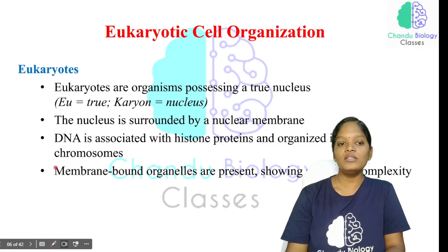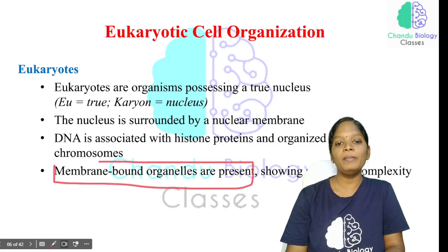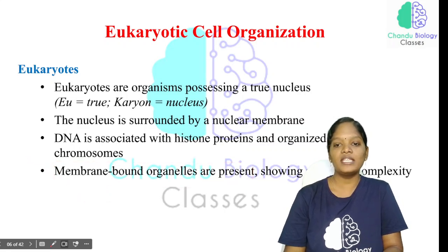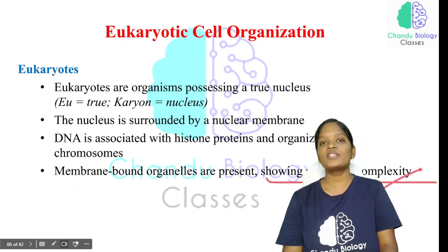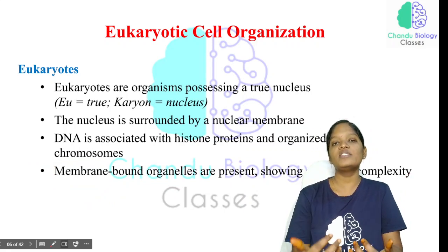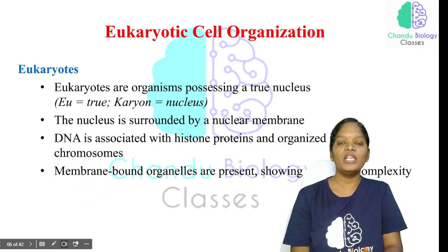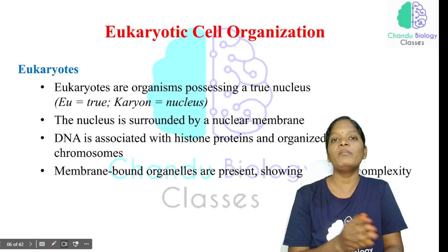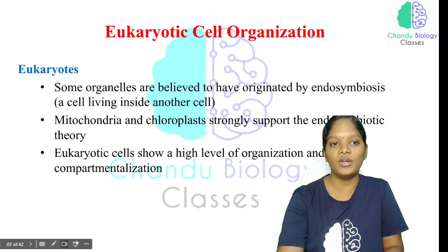And also we have proper membrane bound organelles. We have membrane bound organelles in their cytoplasm, showing their structural complexity. As all these different cell organelles are present along with the nucleus, nuclear membrane, and cell membrane, we say this eukaryotic organism is a little bit complex when compared to the pro and mesokaryotes.